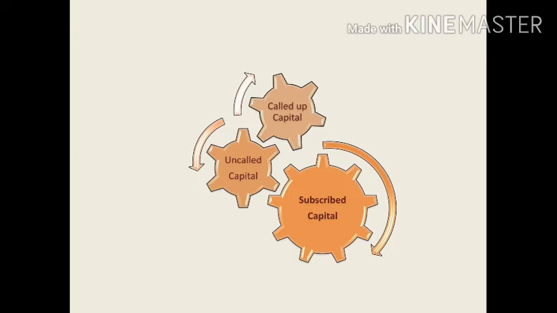Okay, so the balance capital which is not demanded from the shareholder is called uncalled capital. So what is called up capital? The capital which the company demands from the shareholder is called up capital. And what is uncalled up capital? Capital which is not demanded from the shareholder is called uncalled capital.